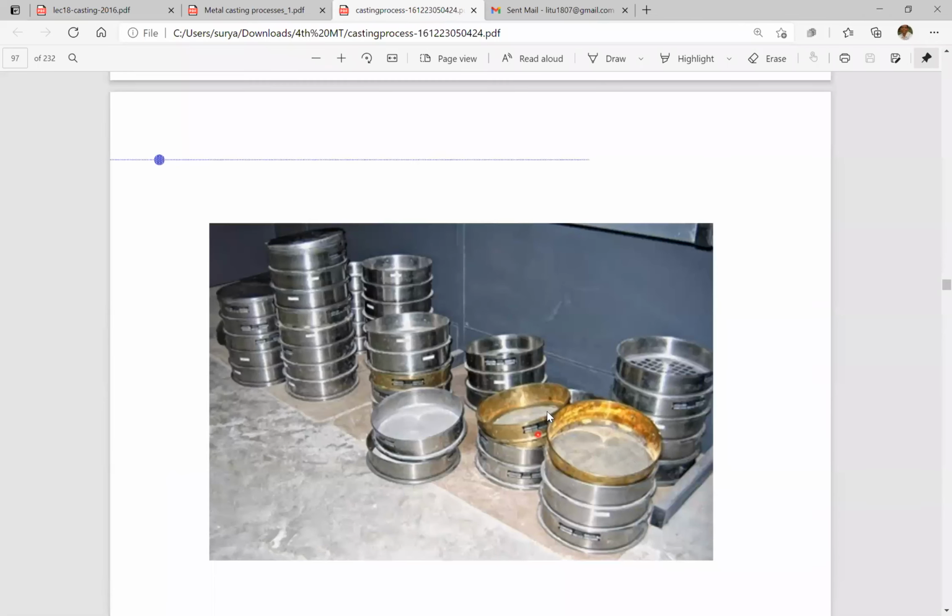This is the sieve, with different shapes and different sizes. That means we are allowing only a certain size of sand through it. If the sieve size is large, then large size sand will pass through it. So according to the requirement, we have to measure the general size of the grains in the sand. We are using different sizes of sieves. So this sieve testing is also one experiment you have.